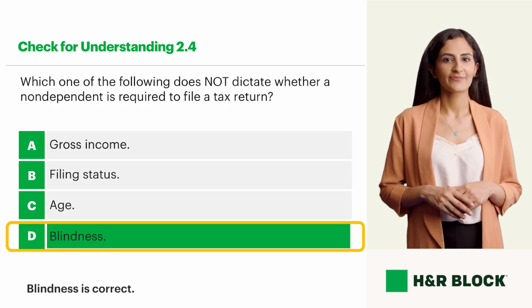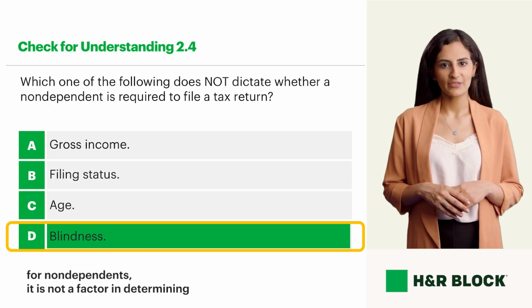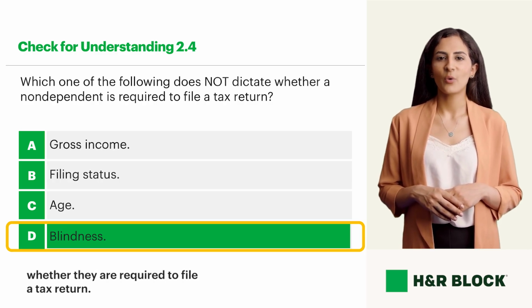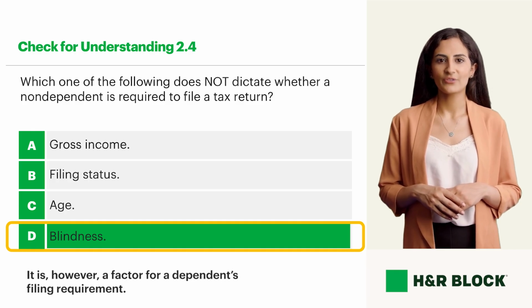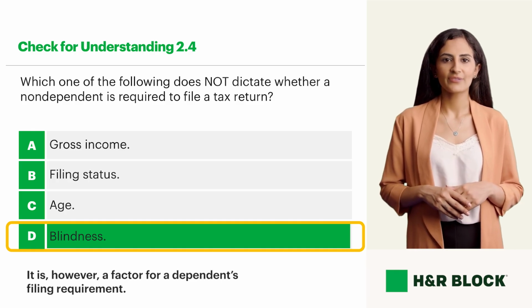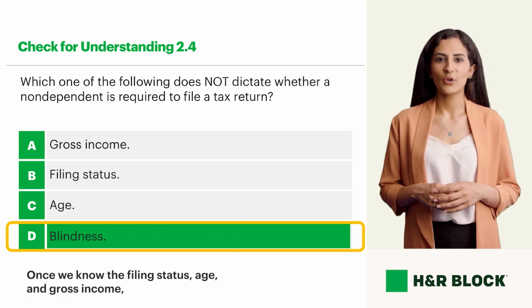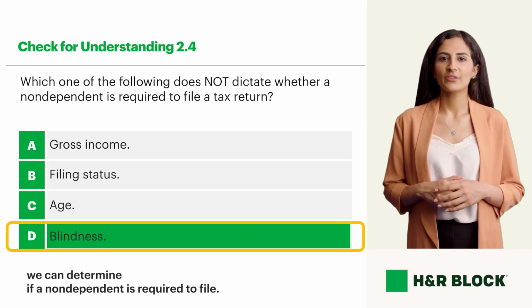Blindness is correct. While blindness is a factor in determining the standard deduction for non-dependents, it is not a factor in determining whether they are required to file a tax return. It is, however, a factor for a dependent's filing requirement. Thank you for being such a rock star. Once we know the filing status, age, and gross income, we can determine if a non-dependent is required to file.